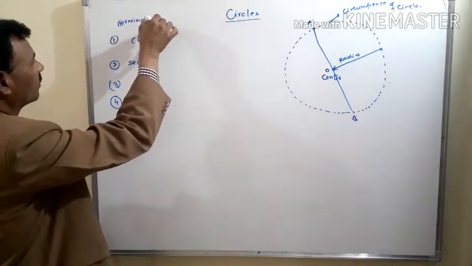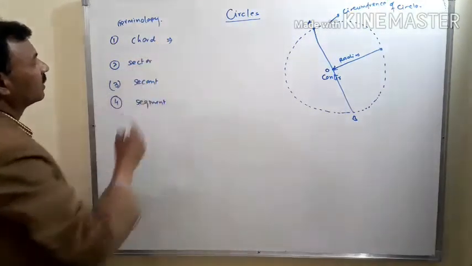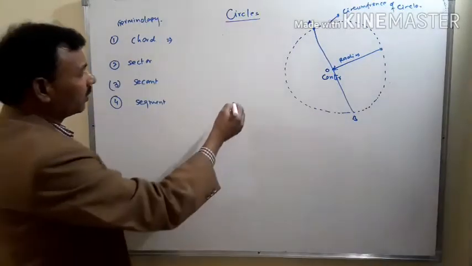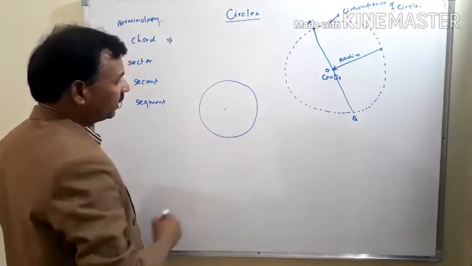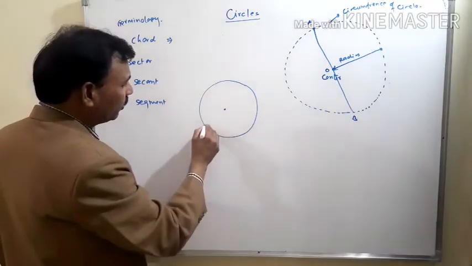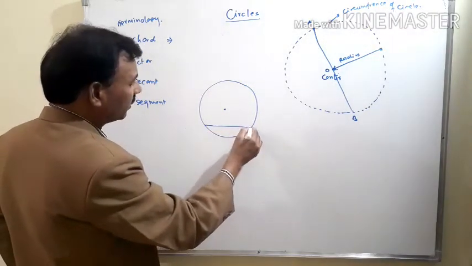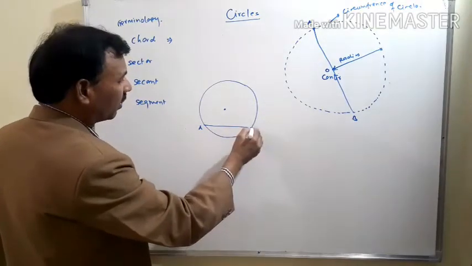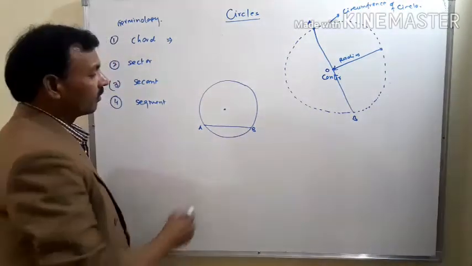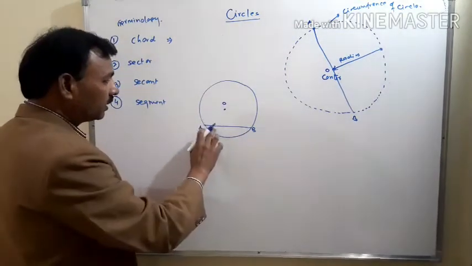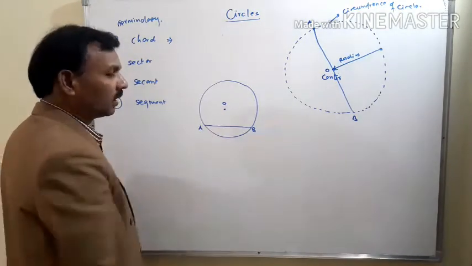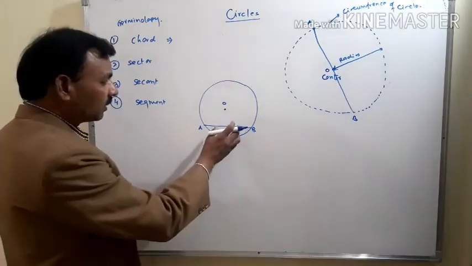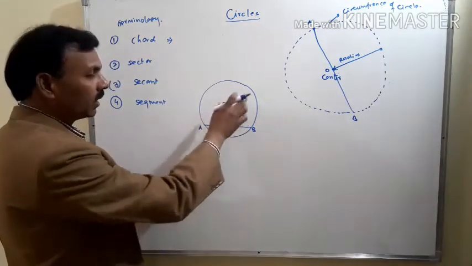What is a chord? A chord is a line joining any 2 points of a circle. If this chord passes through the center, then that chord is known as a diameter.